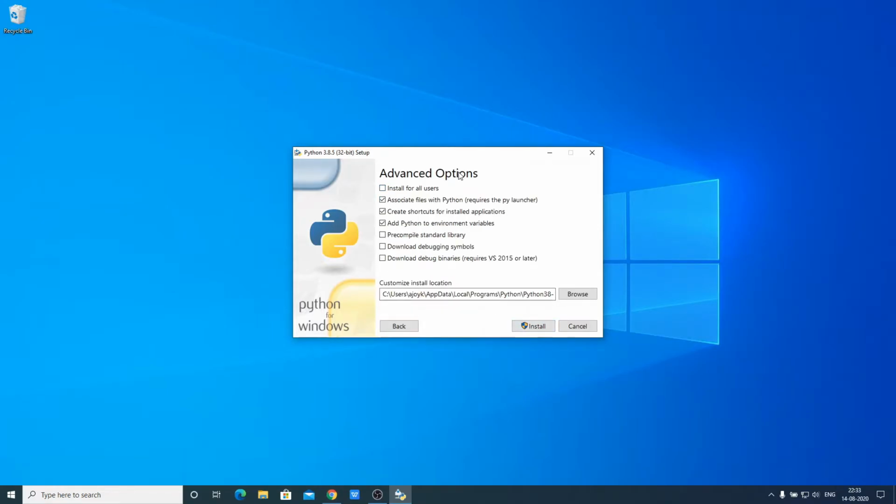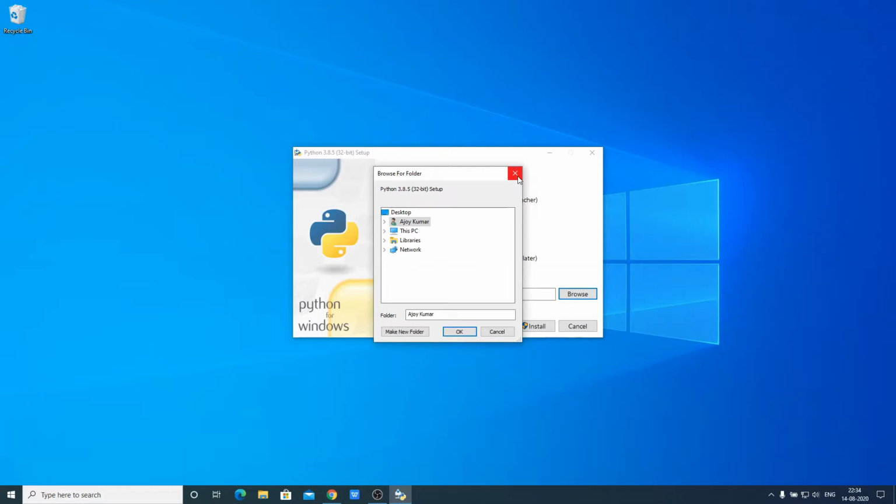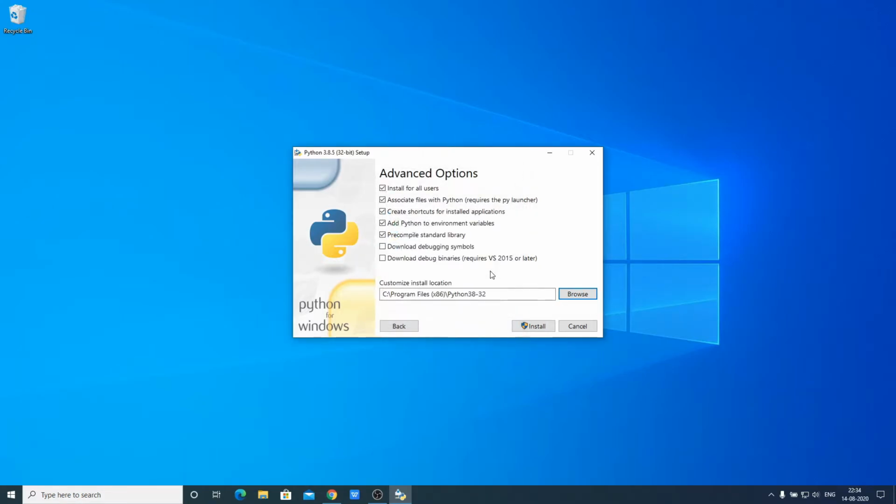Here we also have some additional options. In your computer, if you have registered multiple users, then you can select install for all users, or you can simply uncheck this box. I suggest, if you are using a multiple user based computer, then select install for all users. Here we have the location where our Python file is going to install. If you want to change this location, you can simply click on this browse button and browse the location where you want to save the file. But I suggest you keep it default, because this will help you to set up your environment very well for the Python programming language.